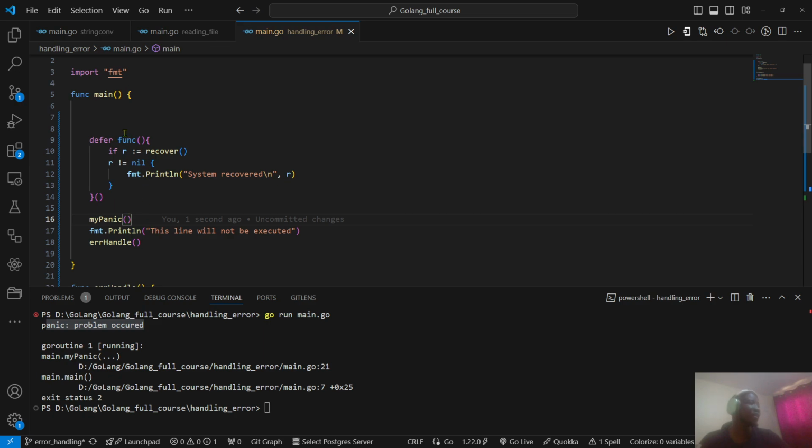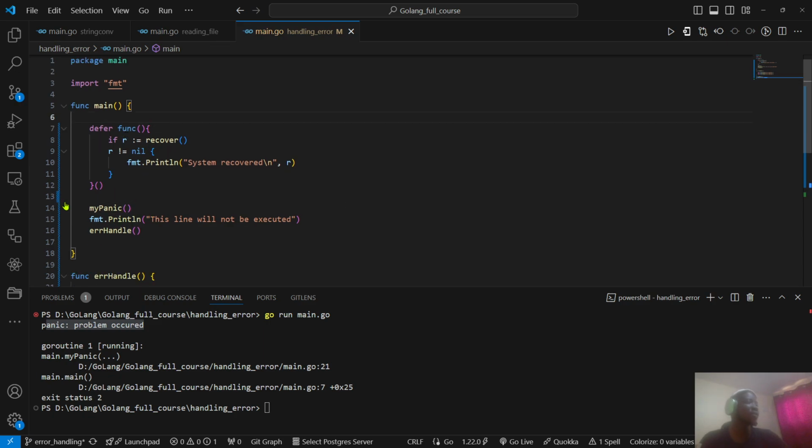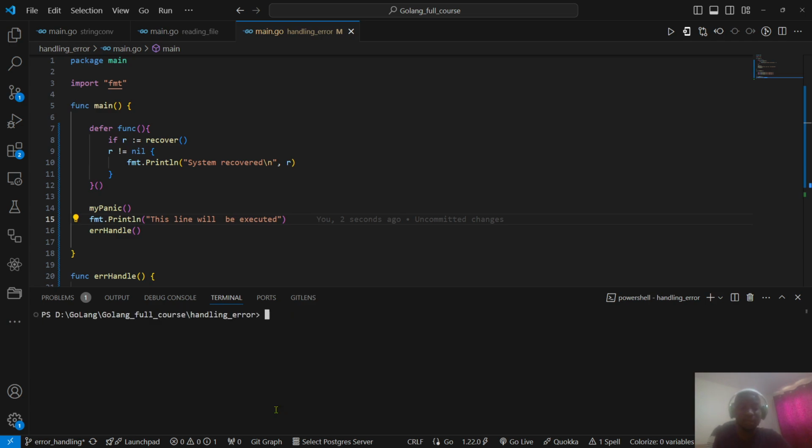So what do we expect now at this point? We expect our system is going to print panic, but the system is now going to continue. This line will not be executed. Now this line will be executed. Okay, let's see. I have to clear my terminal and then go run main.go file. So we expect if our system has recovered from error, we expect my panic to show.